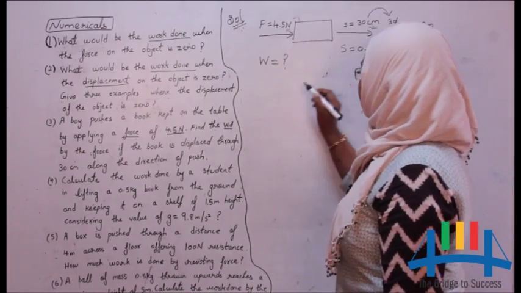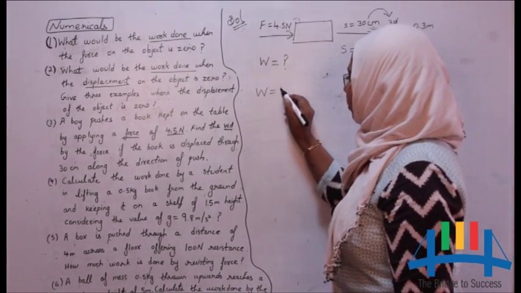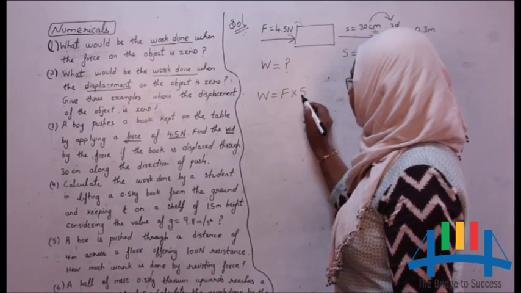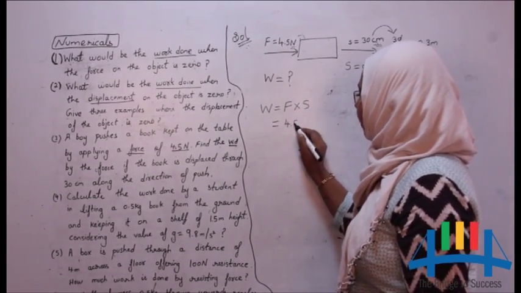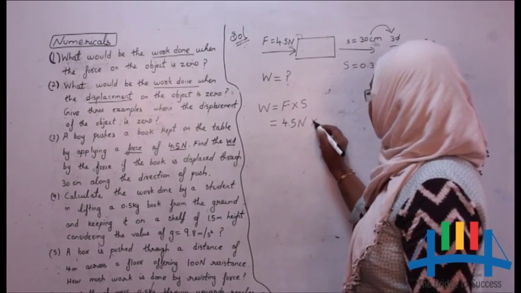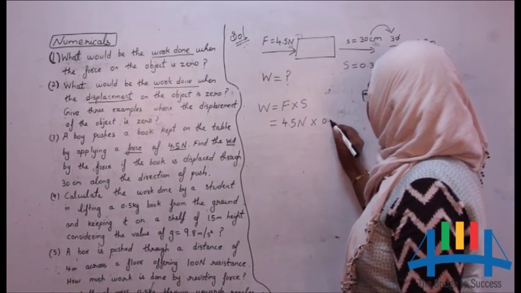Now by taking the work formula, W is equal to F into S, substitute the values. Force value is 4.5 Newton into displacement is 0.3 meter.